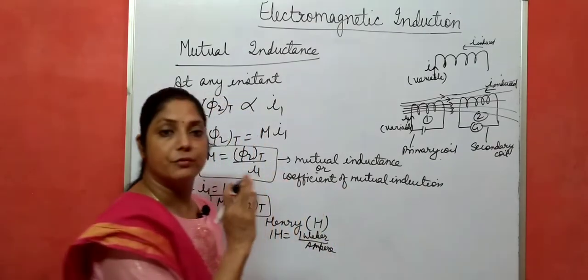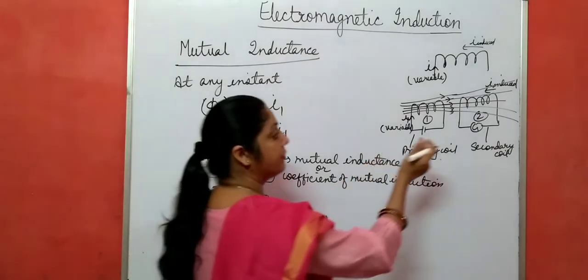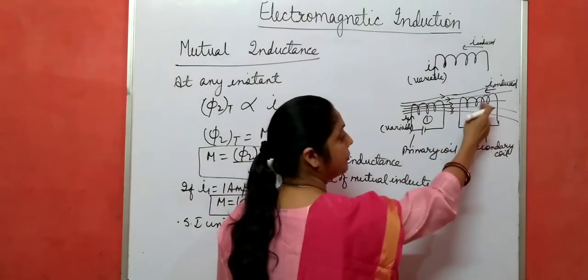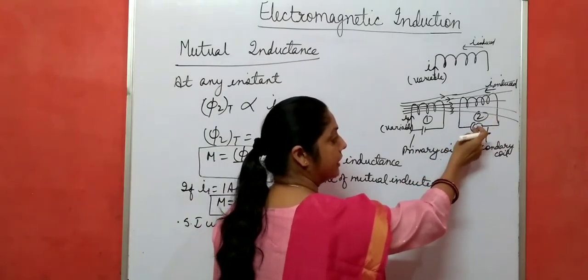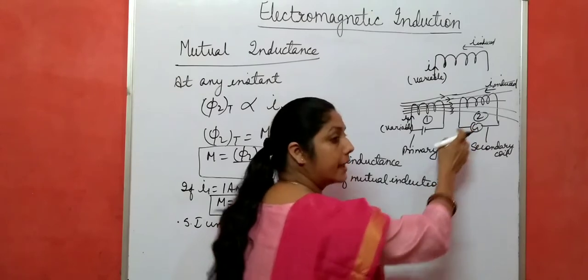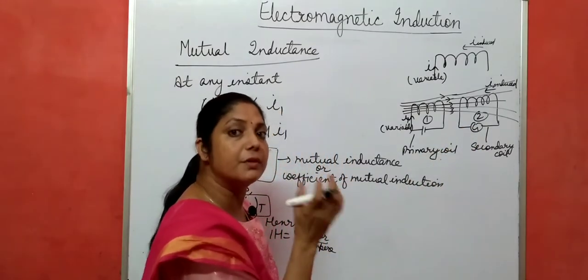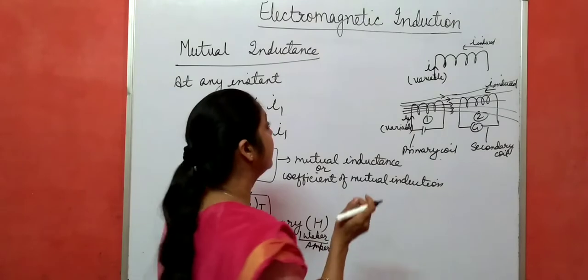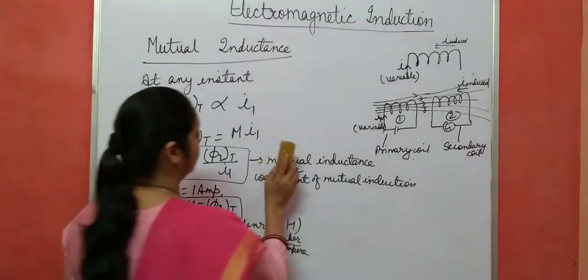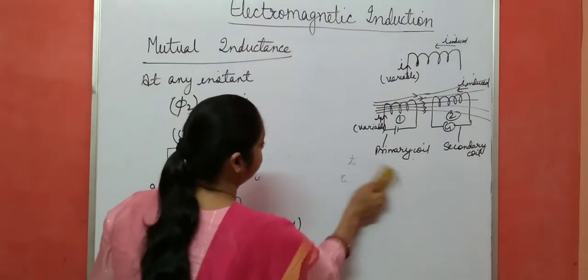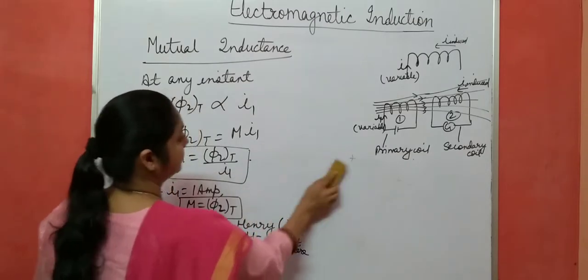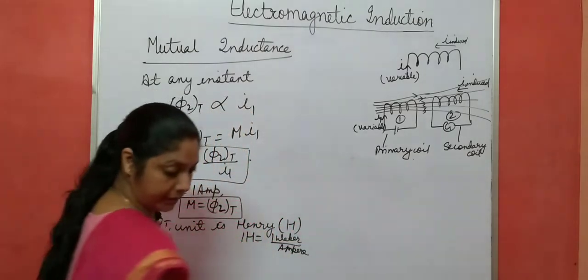So from Faraday's law, we can write that the rate of change of magnetic flux in the second coil is directly proportional to the EMF induced in it.